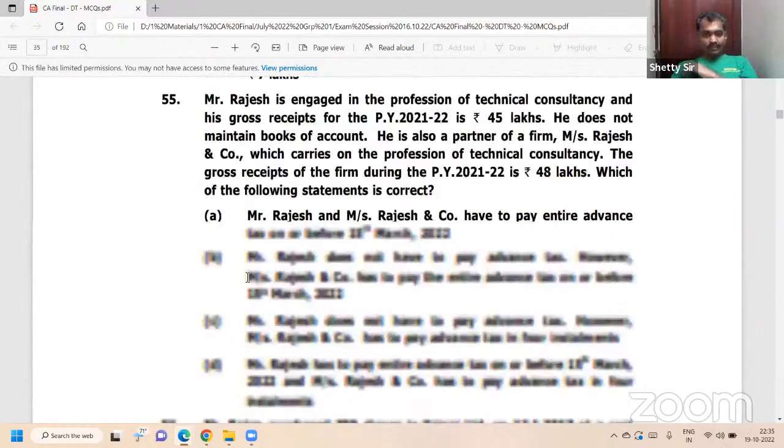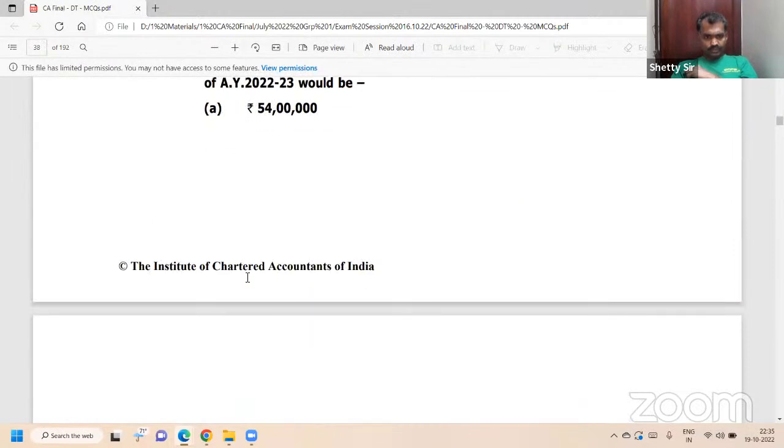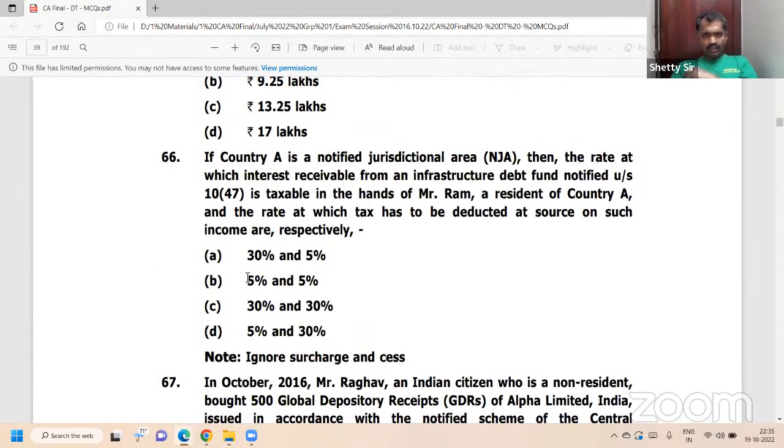Next, 66. I have randomly selected, my dear friends. Question 66: what is the tax rate and TDS rate for a notified jurisdictional area, NJA? Tax rate is 5%, somewhat stupid.